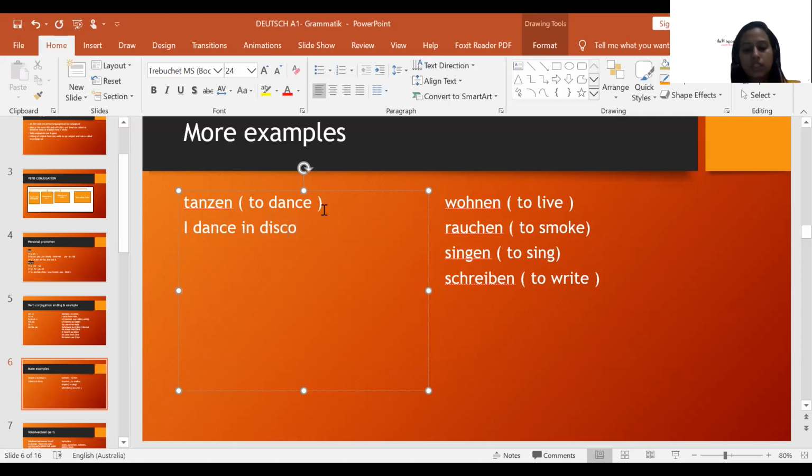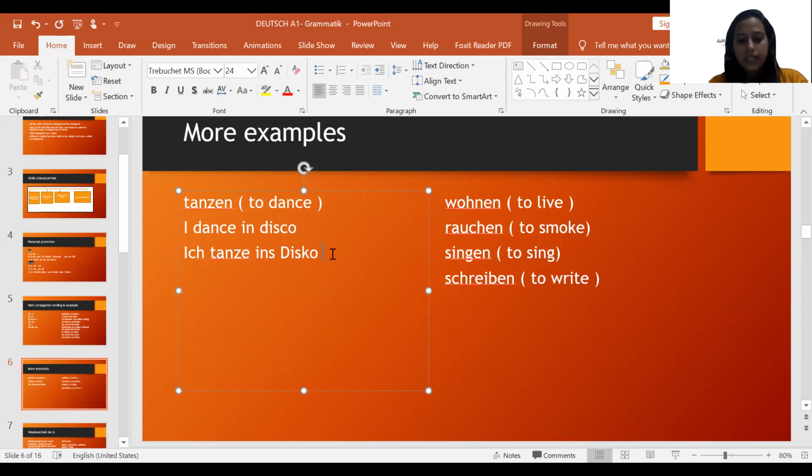So I is what? Ich. And what is dance? Tanzen. But what I have to do, I have to conjugate the verb. So I will delete en and write e. And ins disco. The preposition will change. Obviously, in my further classes, I'll let you know why it changes. I don't think it is the right moment to explain prepositions, because preposition itself is a heavy topic, actually the most heavy topic I would say.